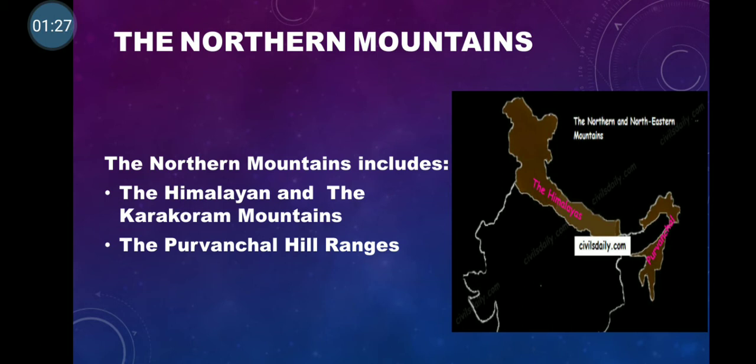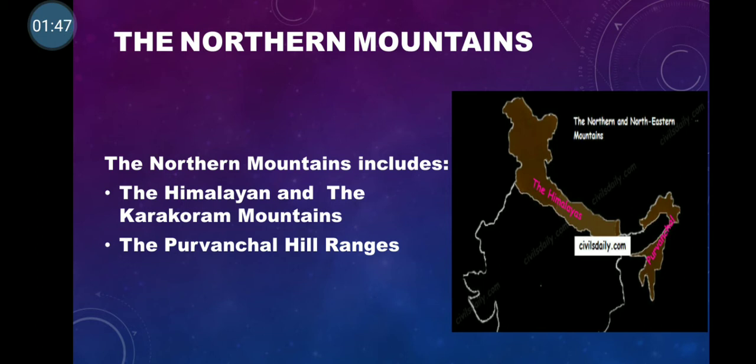And these northern mountains have vast snow fields. Hence, the melting of the snow provides enough water during the dry season. And also these northern mountains act as a barrier for the enemies.